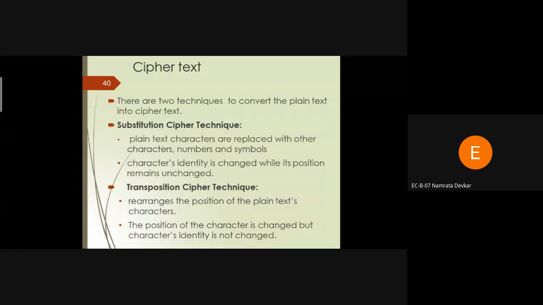That conversion is done by an algorithm, and that algorithm is called a cipher in network security. Now, have you understood what a cipher is? A cipher is the algorithm that converts the plain text into the cipher text, or in our language, the original message into the coded message.